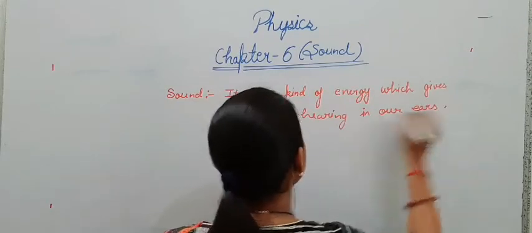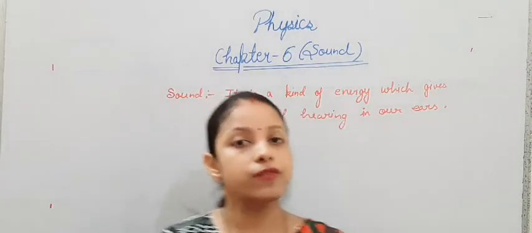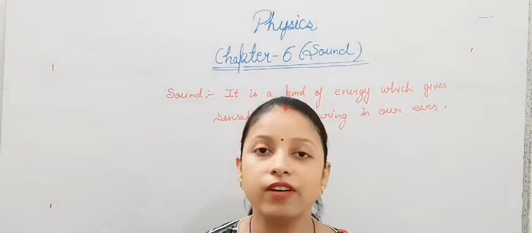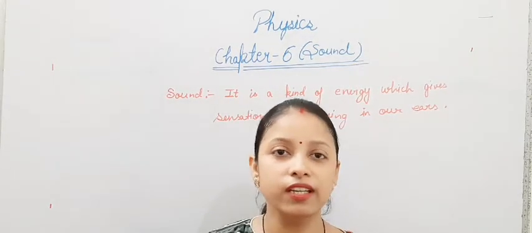So this will be the definition of sound. Because of sound energy only we are able to listen to all the things.